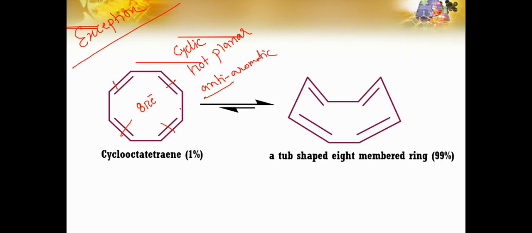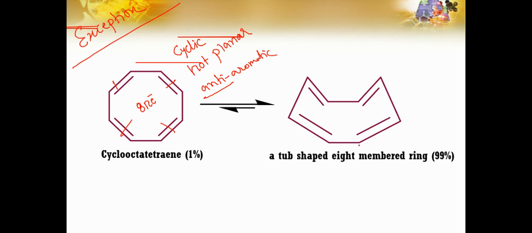Actually, what is happening here? See, this is a molecule which is larger in size. As you can see, only 1% of that cyclooctatetraene exists in this form. The remaining 99% is converted into that form.